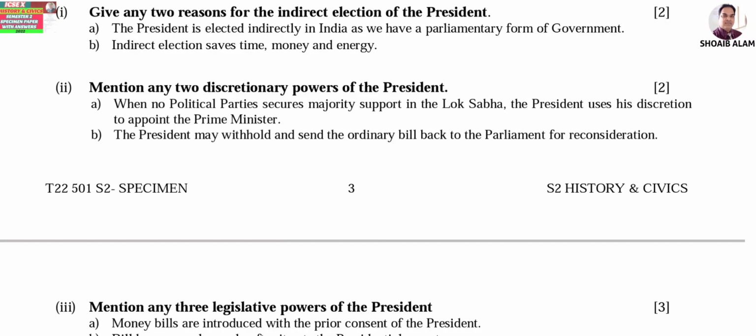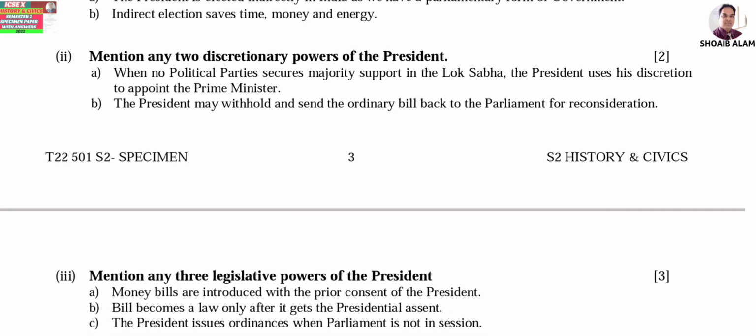Number 2, mention any 2 discretionary powers of the President. Number 1, when no political party secures majority support in the Lok Sabha, the President uses his discretion to appoint the Prime Minister. And number 2, the President may withhold and send the ordinary bill back to the Parliament for reconsideration. These are the discretionary powers of the President of our country.